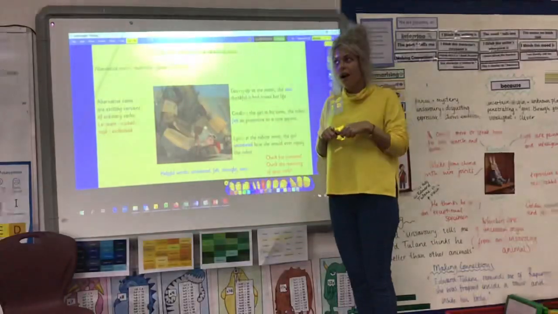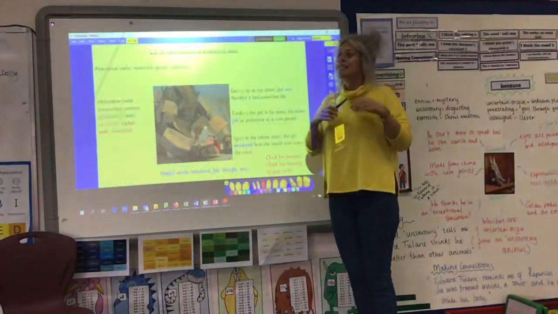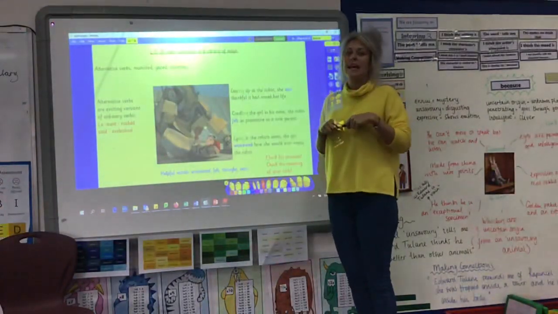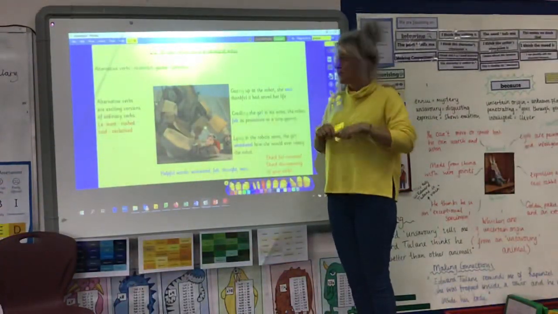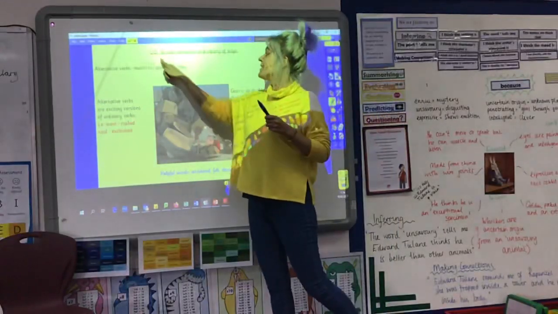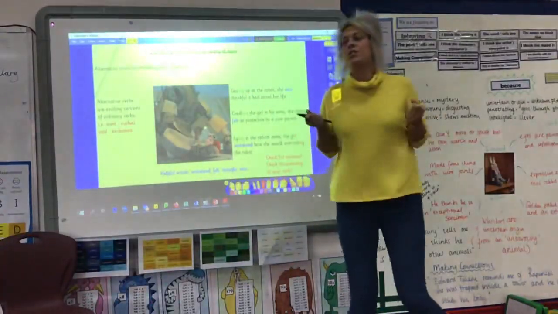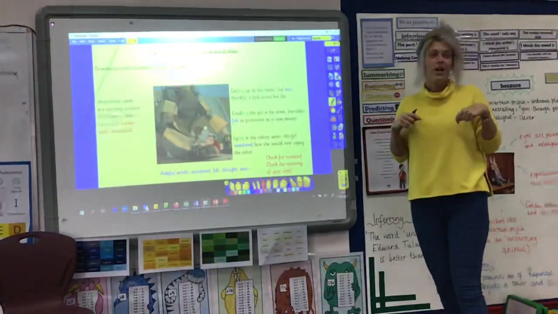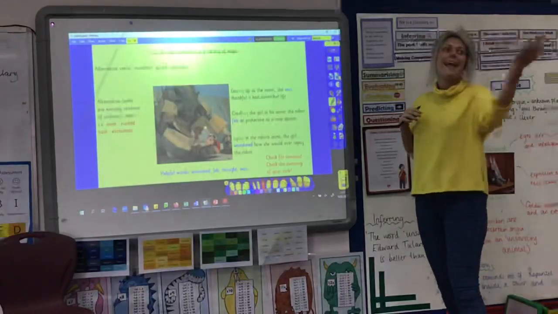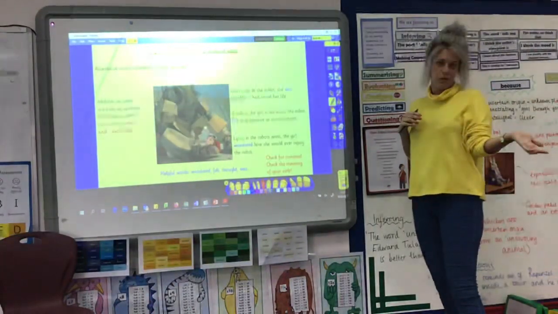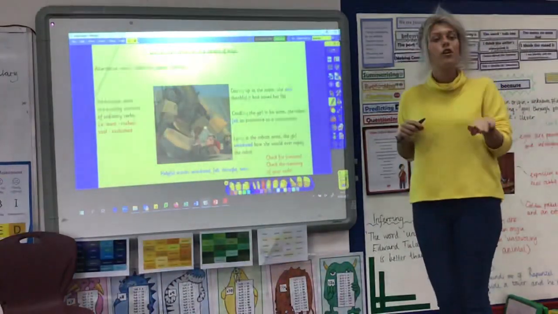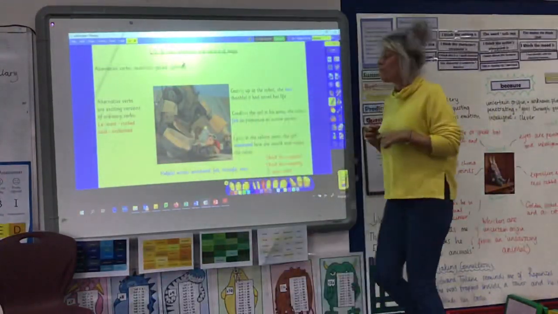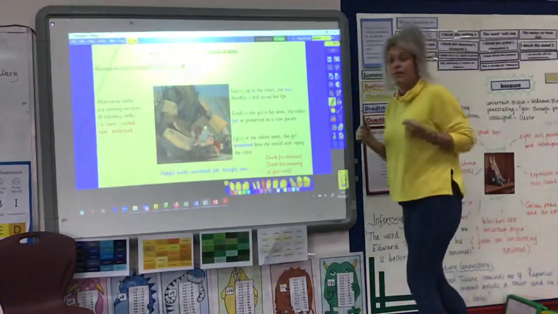Gazed is instead of looked. So rather than Miss Hill looked at Miss Shaw, you could say Miss Hill gazed at Miss Shaw's beautiful top. It means to look for a long time at something you like. And instead of ran here, we have sprinted, which means to run very quickly.